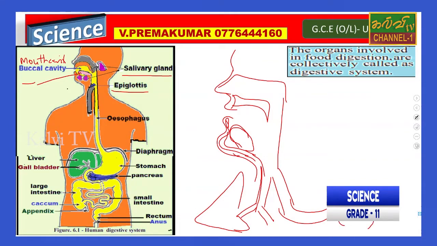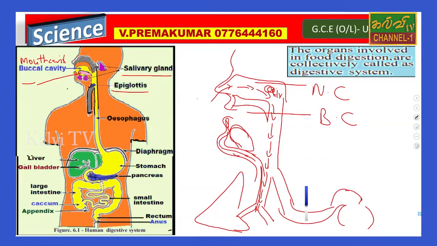So when we breathe, that oxygen gas, air, right? The air moves through the nasal cavity. We call this the nasal cavity. This is the buccal cavity. So the air should go through this line. So there is a lid-like groove here.